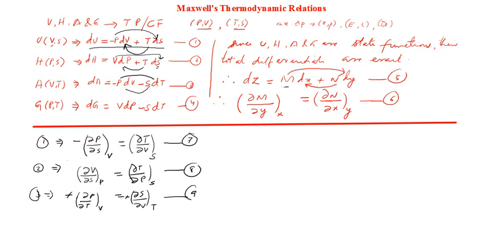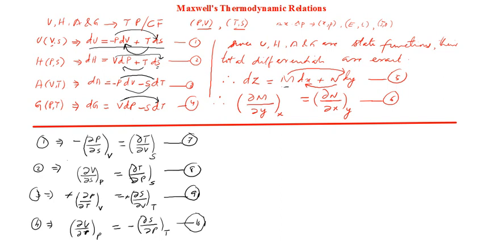And finally, from equation number 4, what you'll be getting? Again V and T. So it's ∂V/∂T at constant P, that will be equal to, there is a minus sign there, ∂S/∂P, the inner pair, keeping T as a constant. Equation number 10. Fine, that's all.